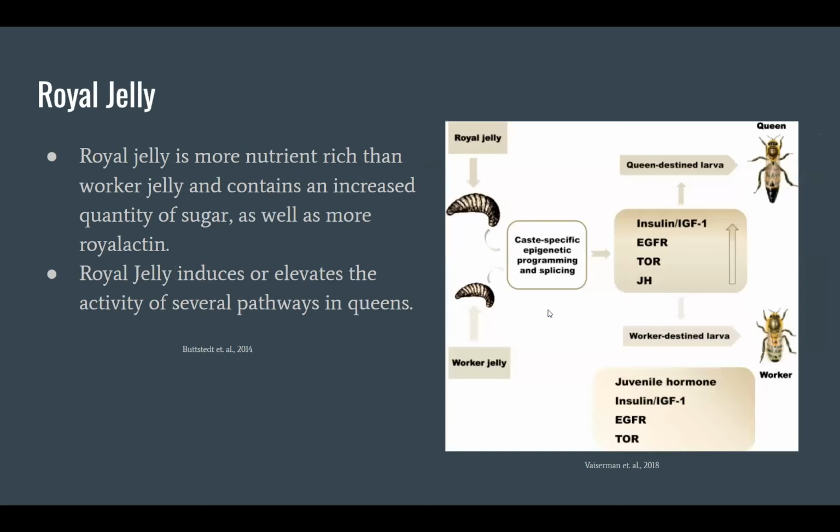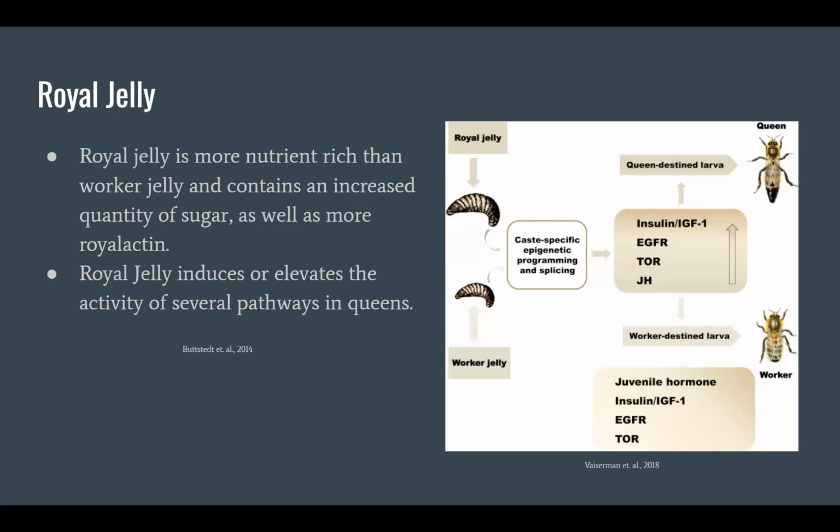As for more on royal jelly, it is a nutrient-rich substance, much more so than worker jelly, and it contains an increased quantity of sugars as well as more royal actin, which we'll touch on later. Royal jelly induces or elevates the activity of several different pathways in queens as shown, which include the insulin IGF-1 pathway, EGFR, mTOR, and the JH or juvenile hormone pathway.